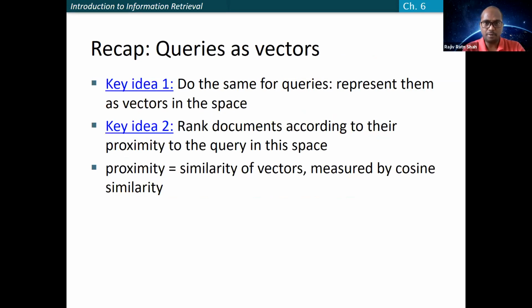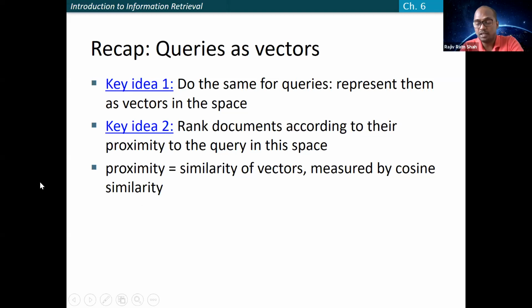So, a quick recap. We represented the query as a vector as well. So we do the same for the queries in the vector space and get the vector for the queries. As the next step, you can rank the documents according to their proximity to the query in the space. If you recall how we computed the proximity, you can do it with, for example, cosine similarity. You have the different vectors, so you can compute the cosine similarity. In the ideal case, for a given query, you need to compute this cosine similarity, or proximity, for all the documents.